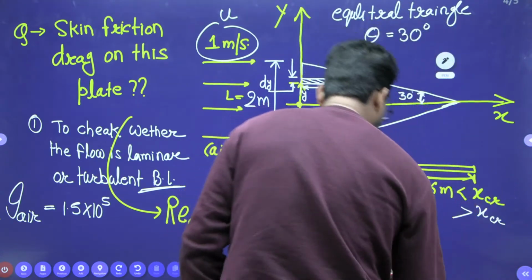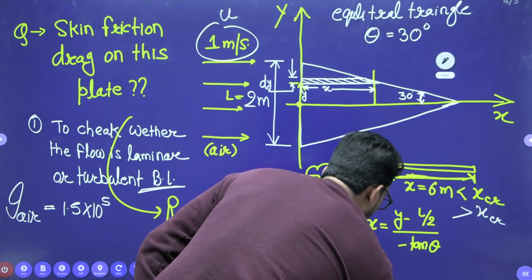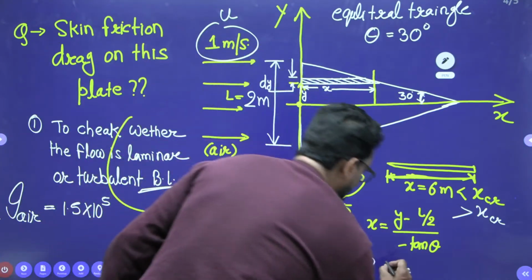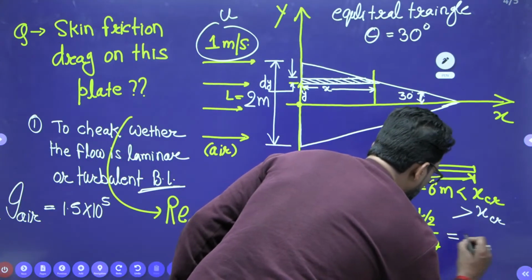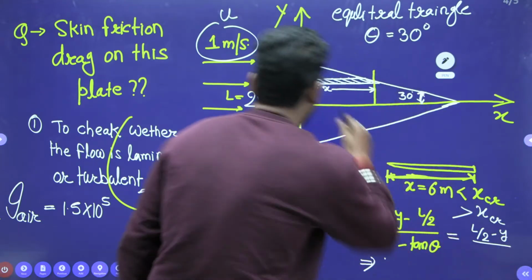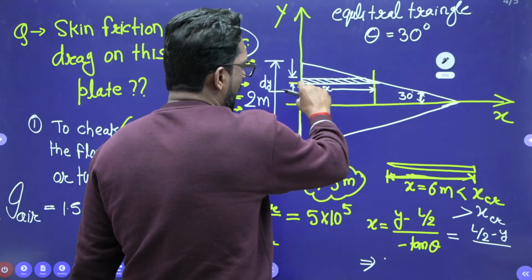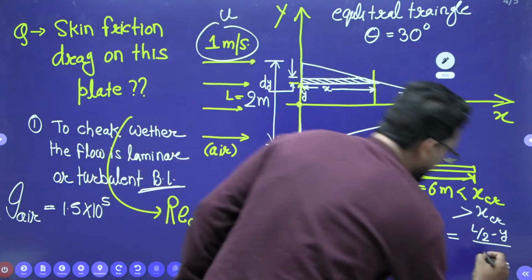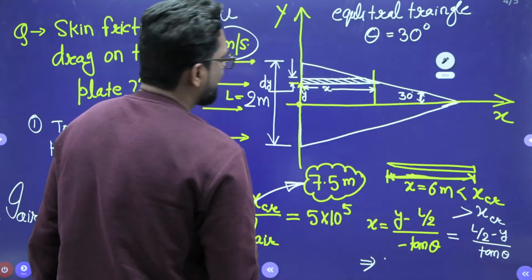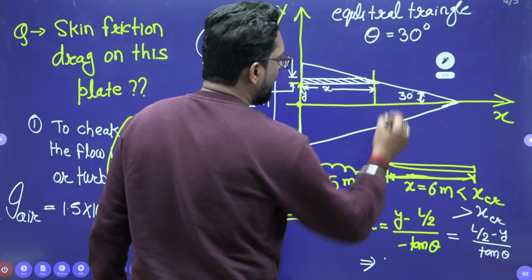So what is the x here? If you write in positive, L by 2 minus y divided by tan theta.